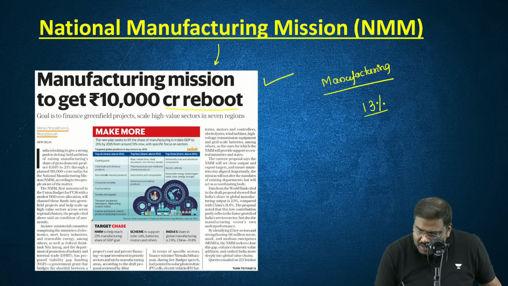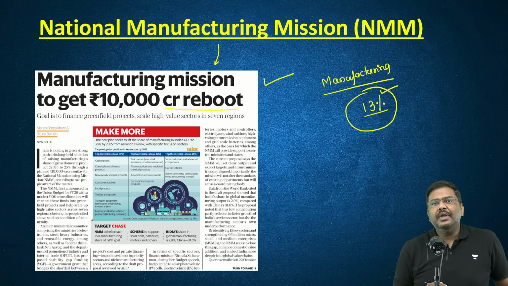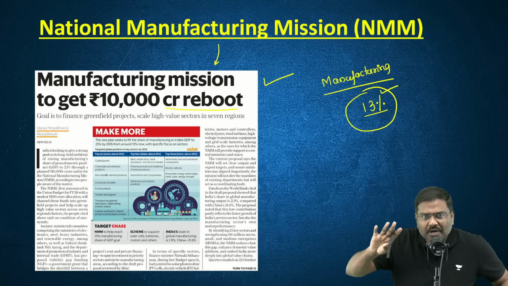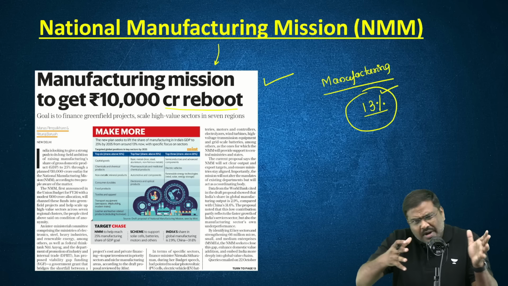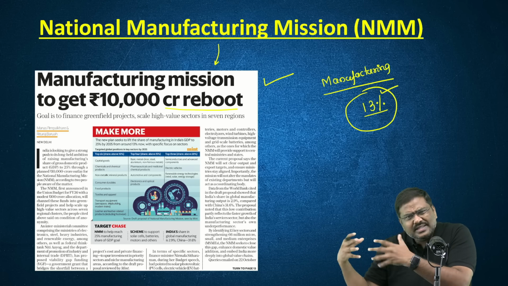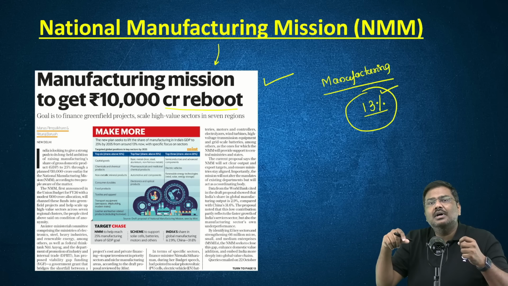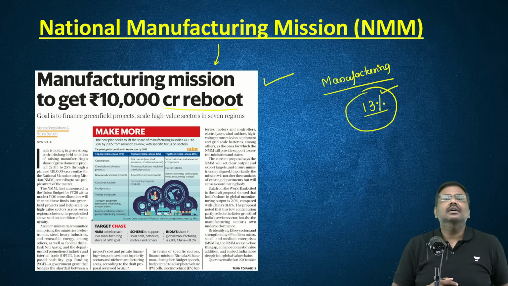I repeat, around 13% to the gross domestic product in India. That is not to say that the production has increased. I hope you understand this. No doubt the production under manufacturing has increased. But as a percentage of the total GDP number, it is 13%.